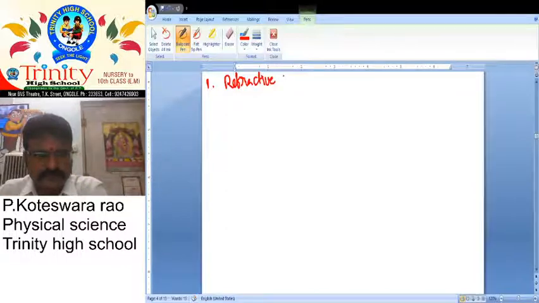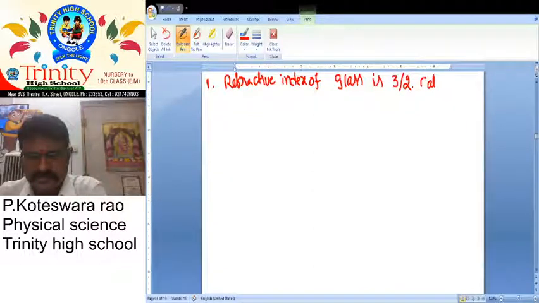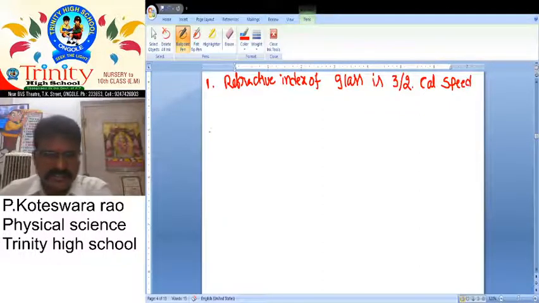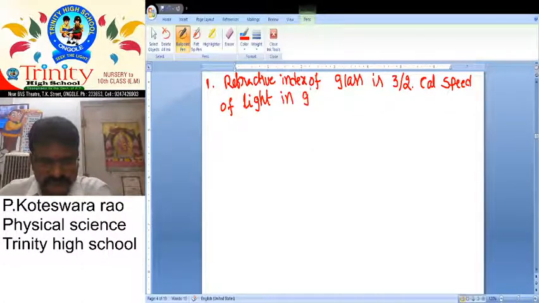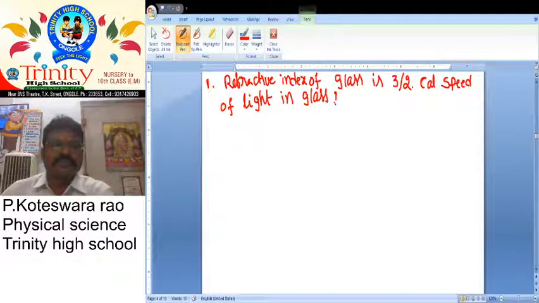Refractive index of glass is 3/2. Calculate speed of light in glass.